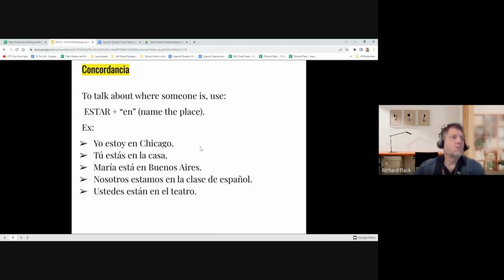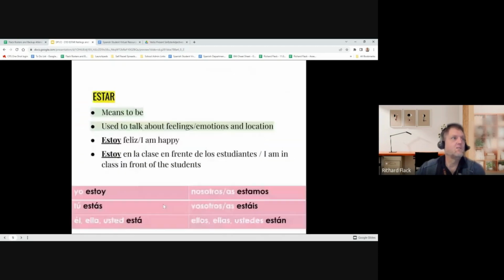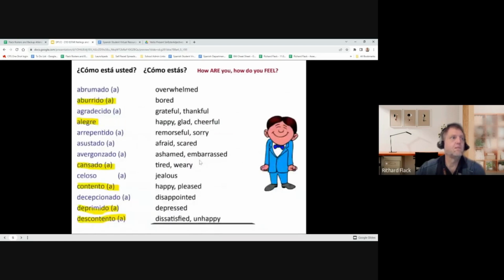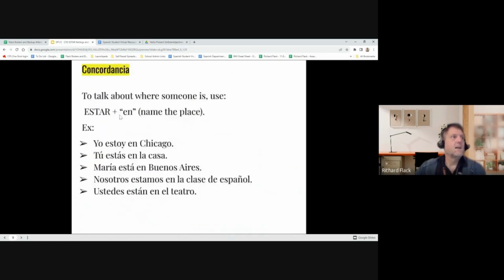We also can use the verb estar to talk about location. So when we want to talk about where someone is, we use the verb estar, right? We have to conjugate it. We have to use the correct form here. Estar plus the preposition en, which means in. I am in, and then you name the place. So for example, yo estoy en Chicago. I am in Chicago. Tú estás en la casa. You are in the house.